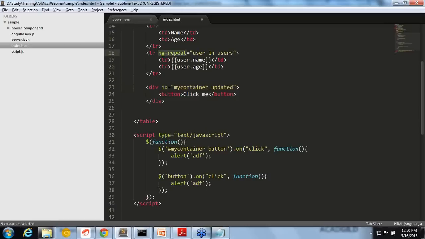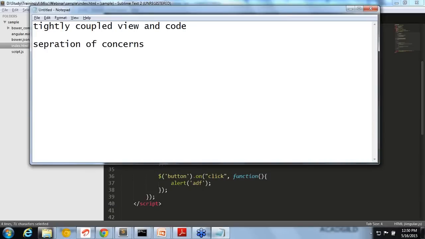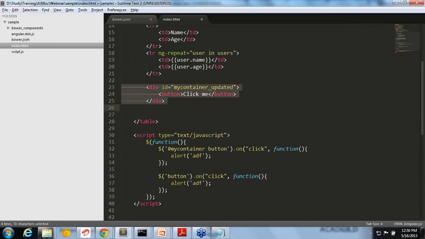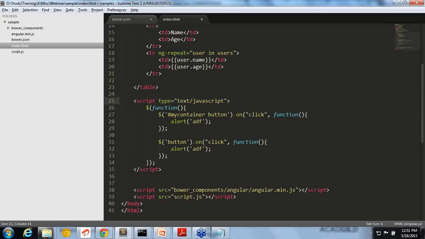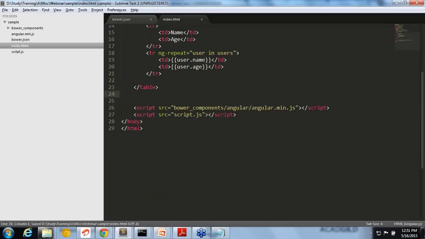Other than that, that is why we can't use jQuery in a JavaScript heavy application. If you have a lot of JavaScript, it will be very difficult to maintain, right? Because everyone will start writing a click handler or any handler anywhere in the page or anywhere in the script, and you will not even understand where all this is coming from. That is where the importance of Angular or Backbone or anything is coming up. Is that clear?